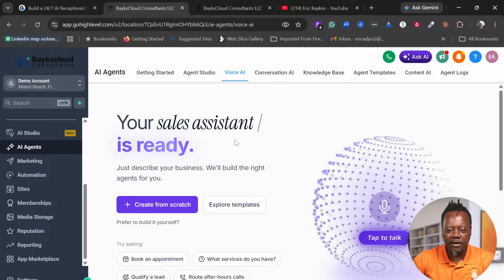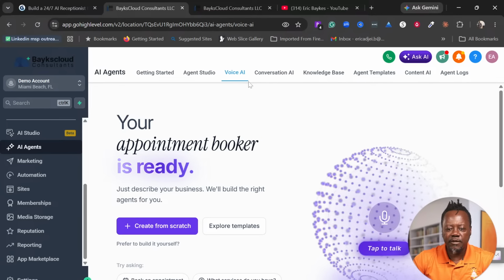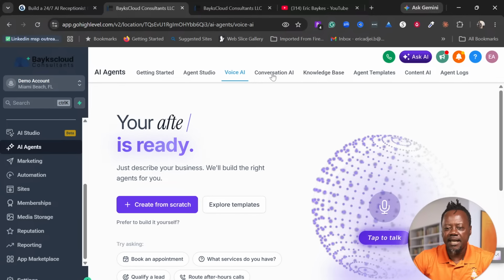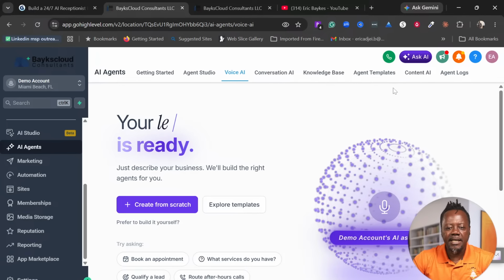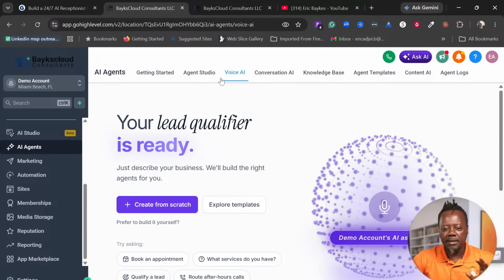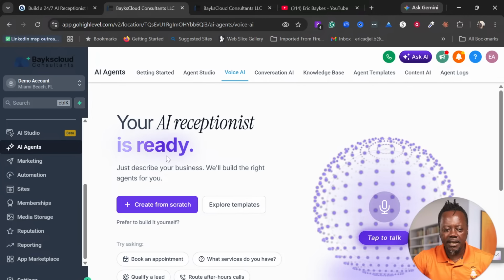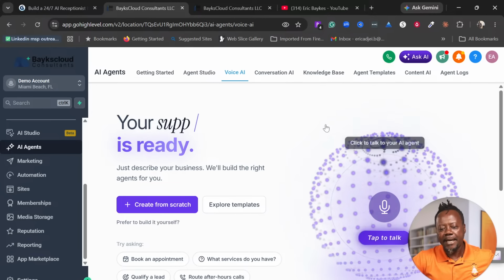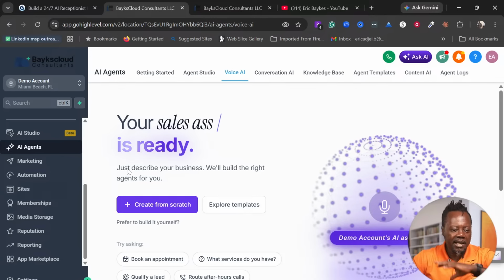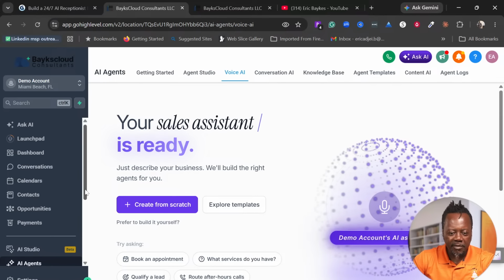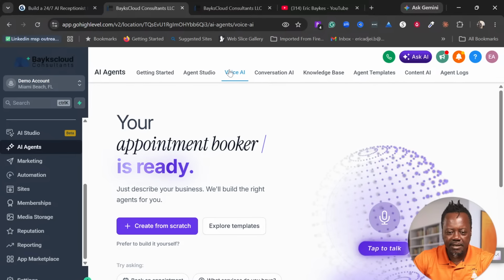Today we are very particular about the voice AI, but as you can see over here, we have conversation AI also here, and then we have content AI. These are like the three main AI agents, but there are some other AI agents and AI widgets scattered throughout the platform. But for today, let's go here.